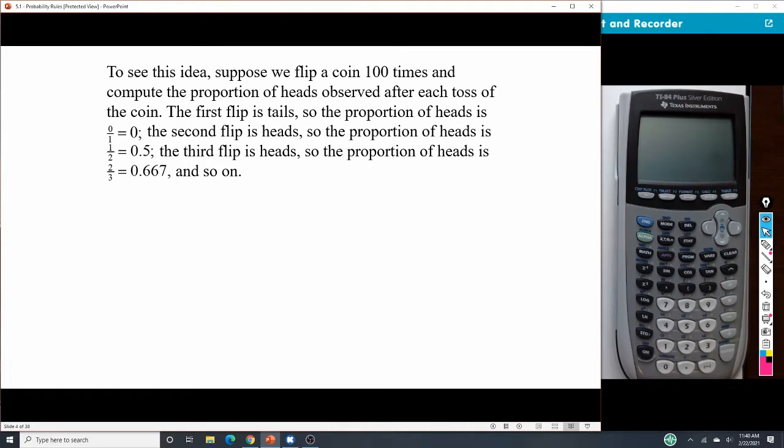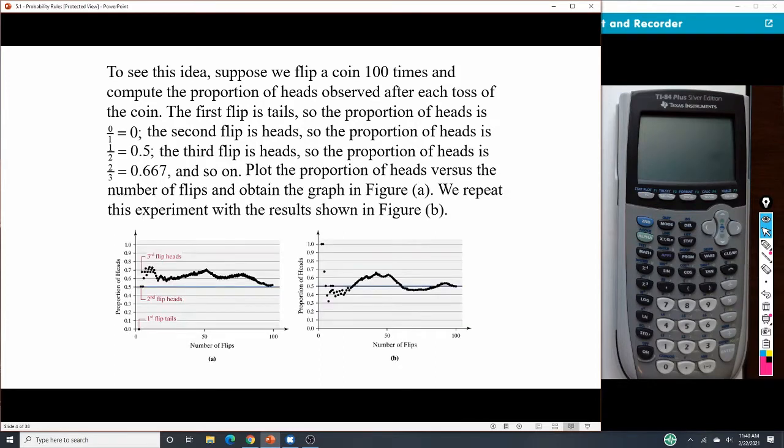So for instance here, if we're going to flip a coin 100 times, we would go through and do that simulation. We flip the first one and we get tails. But we're looking for heads here, and since we got tails, we got 0 out of 1, or just 0. Then we flip again. This time we do get heads. So that's our second flip. And we can continue that so forth, repeating the process here.